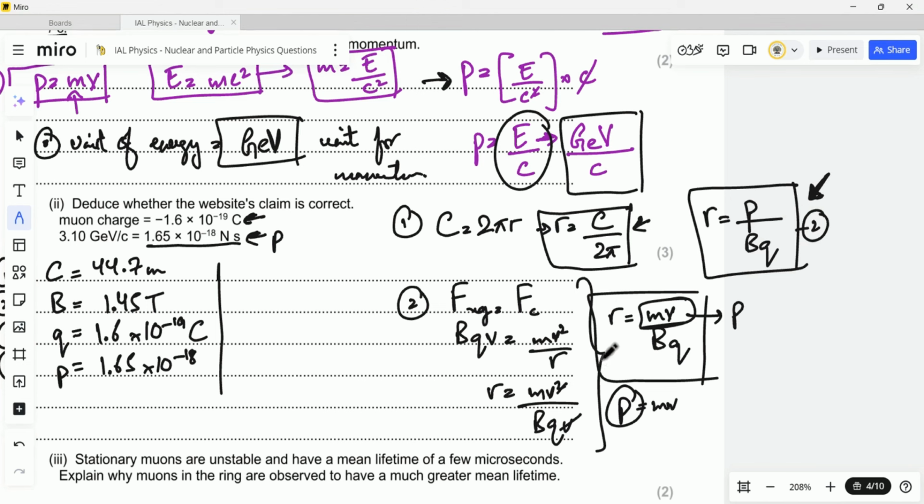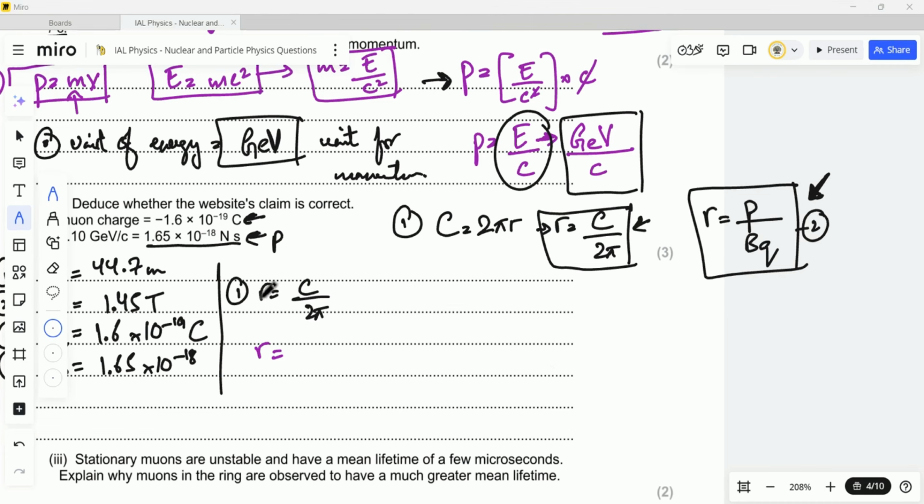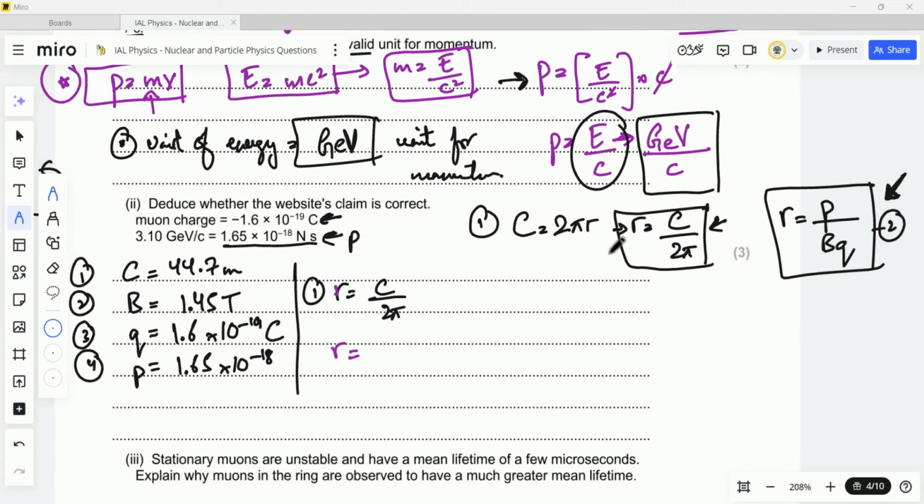I am going to be using this equation and finding the value of r, and then I'm going to be using this equation and finding the value of r and see whether both the answers are same or not. If the answer is same, then it means that the website's claim is correct. If it is not same, then it means it is wrong. So I'll just remove this part and let's do the working and see the values for r.